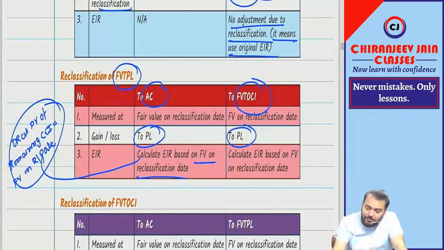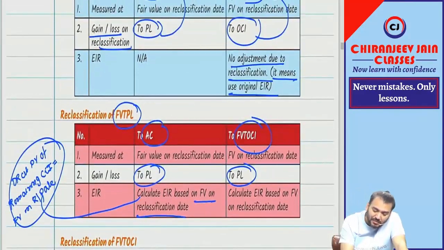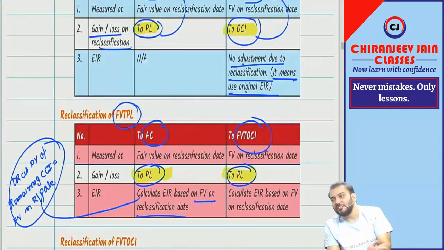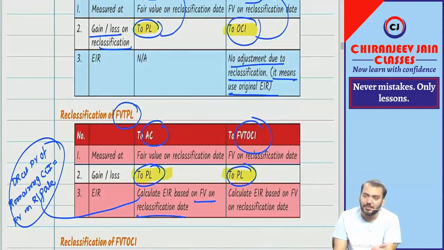Now one doubt will come. The doubt is, sir, in the previous case you said PL and OCI, but here you are saying PL. Just try to understand. Whenever we do reclassification, is it done on a retrospective basis or a prospective basis?